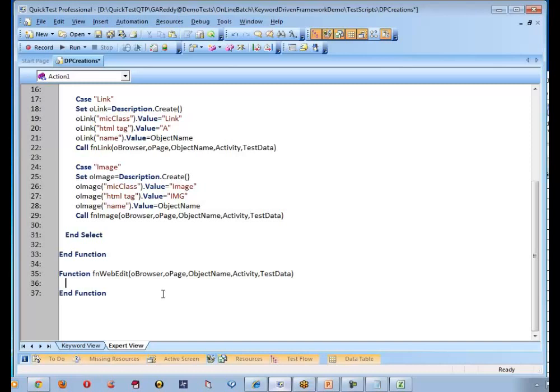Now can I say O browser dot O page dot webedit, O webedit dot set test value or test data. And let me copy the same.